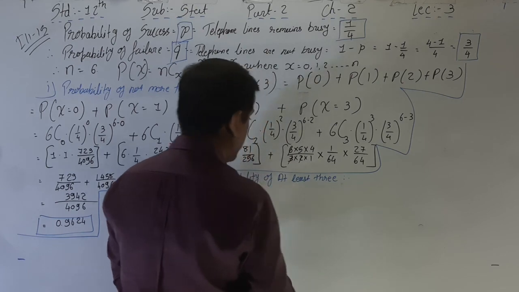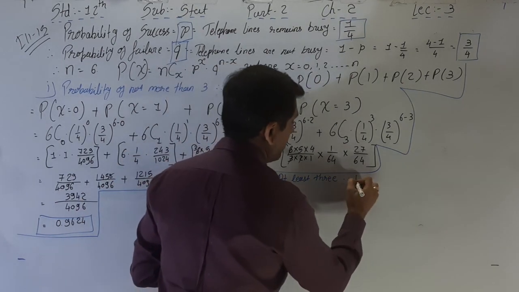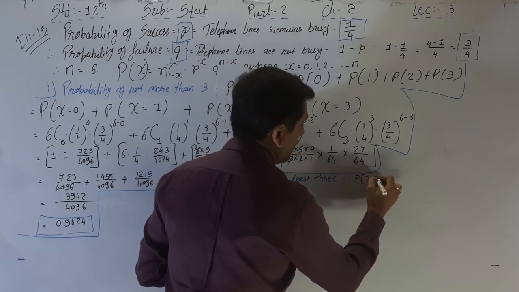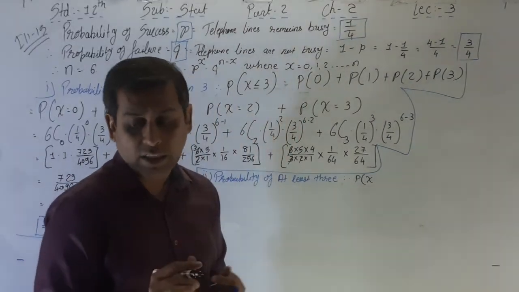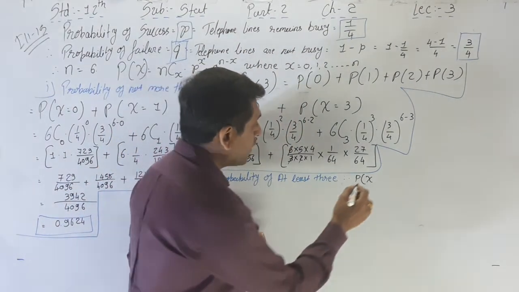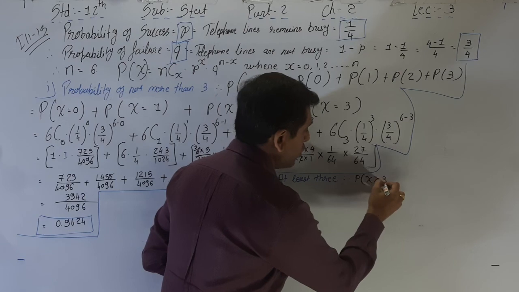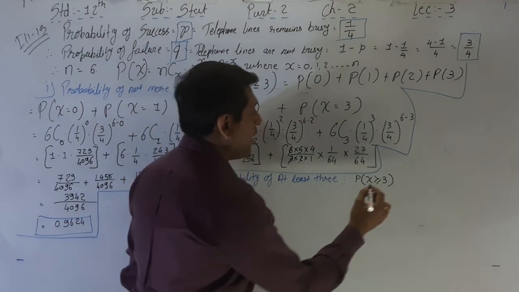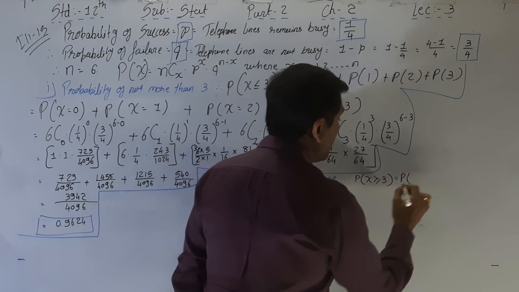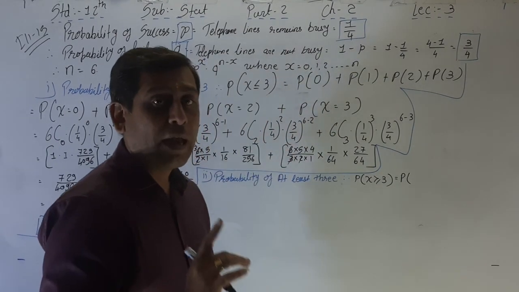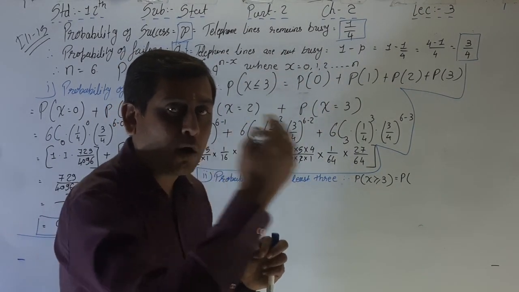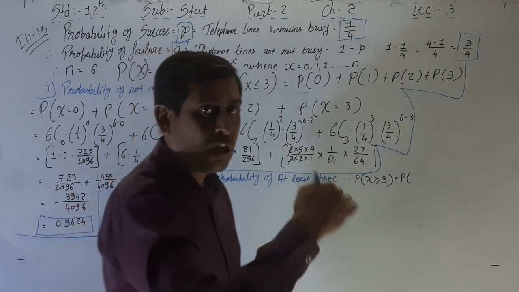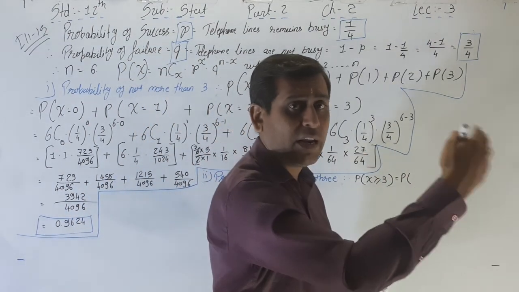Therefore, P of X at least means greater than or equal to 3. Okay, so here you can say that is equal to P of 3 or more. At least 3 means 3 or more.